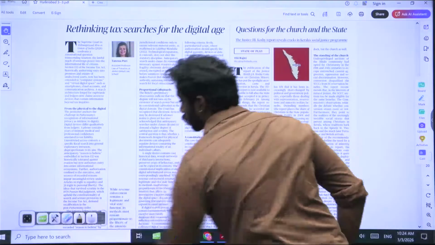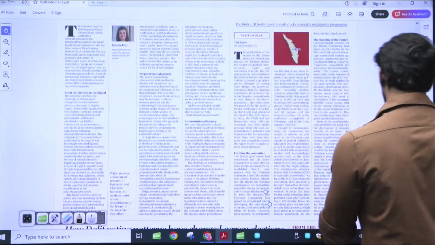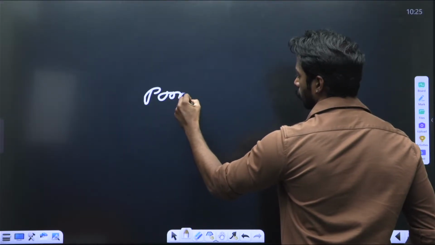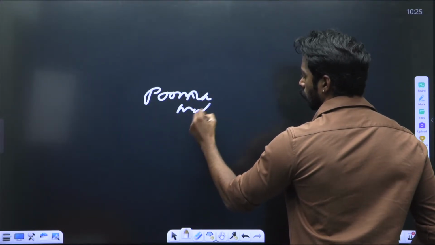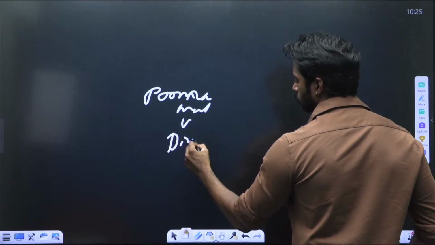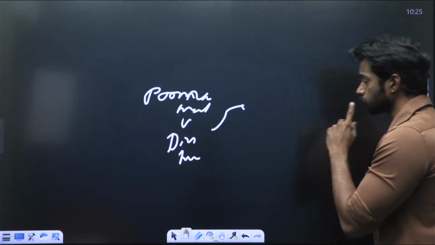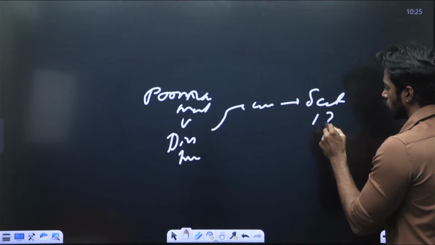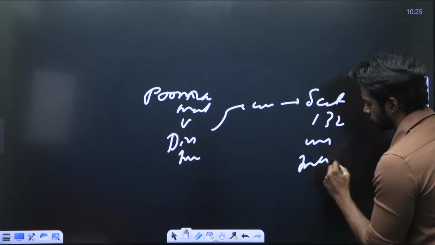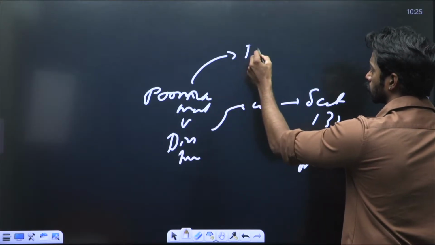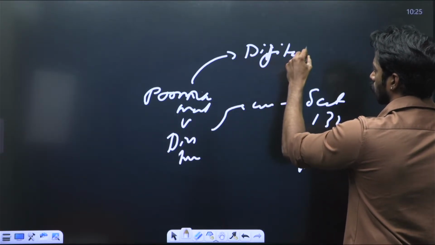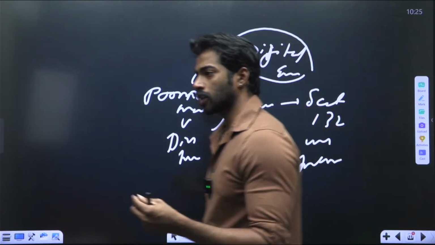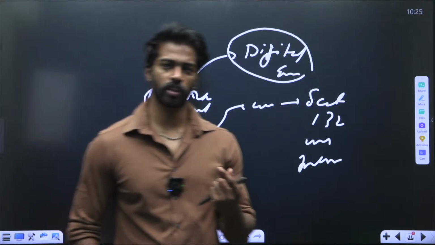Well, there's a case called the Purnamal case, Purnamal versus Direct Tax Inspector, in which the court upheld the powers of section 132 under the Income Tax Act. But this case again was before the digital era, meaning that this particular aspect under section 132 is still up for debate.